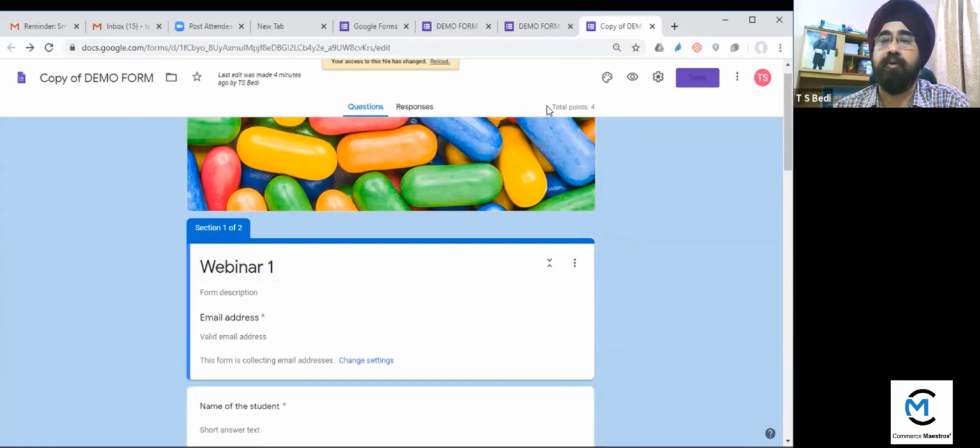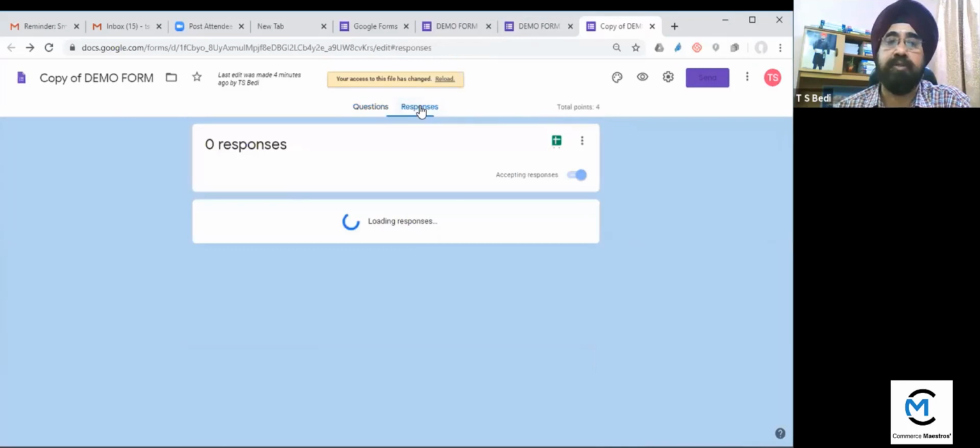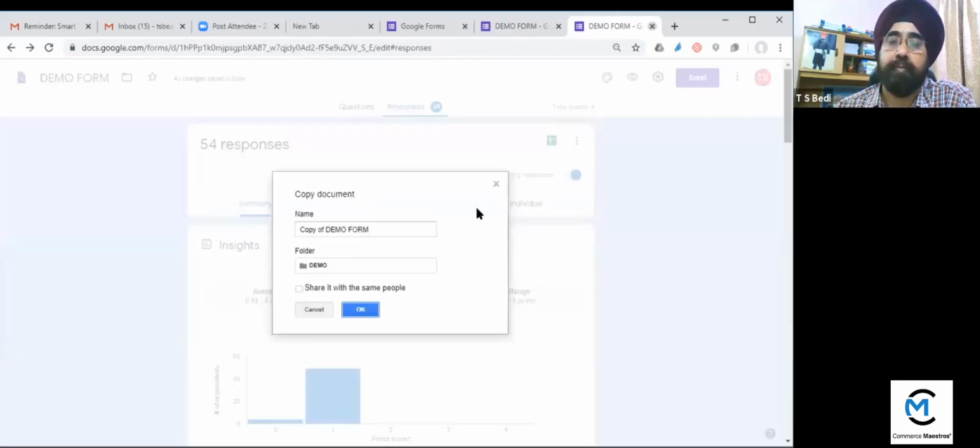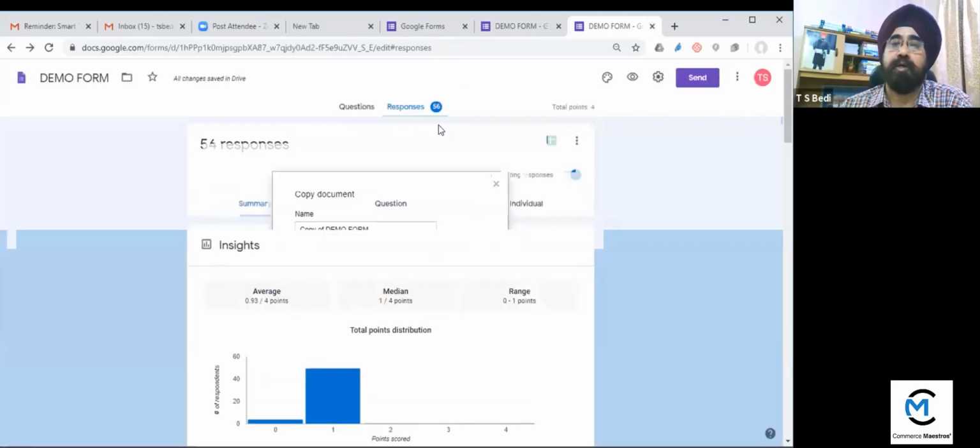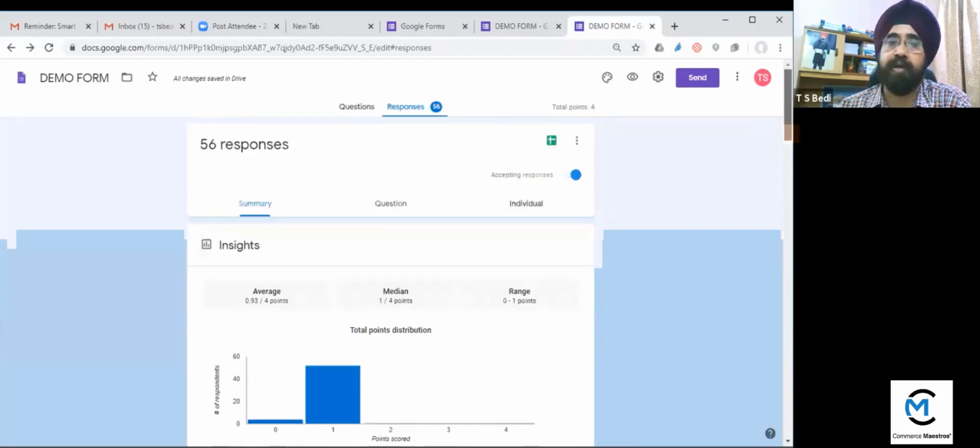Now let me go to the previous form, demo form. Here you can see when I make a copy, if I click on responses, it is being shown 0 responses. Means the other teacher will get 0 responses. Then that teacher can share with her students. So now I have opened the demo form.